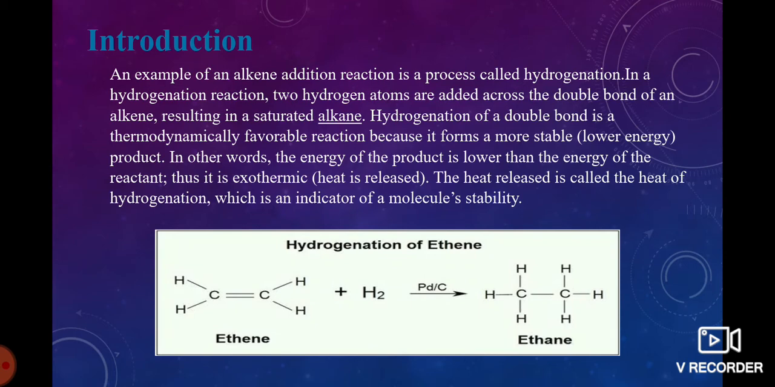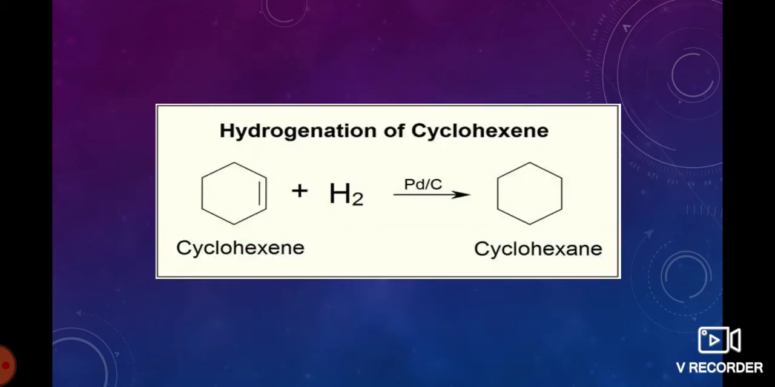It is an exothermic reaction. The heat released is called the heat of hydrogenation. This is the example of ethene. Ethene is treated with hydrogen in the presence of a palladium catalyst to form a saturated alkane like ethane.